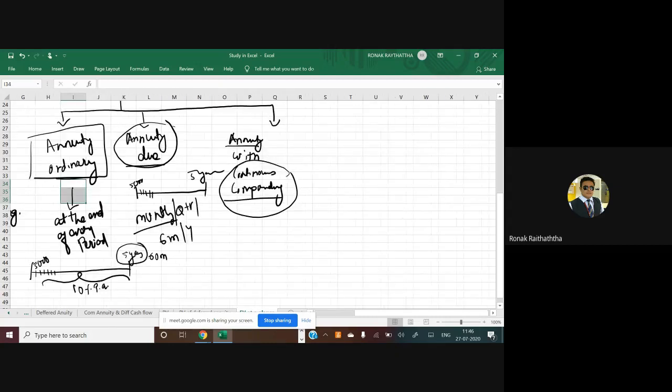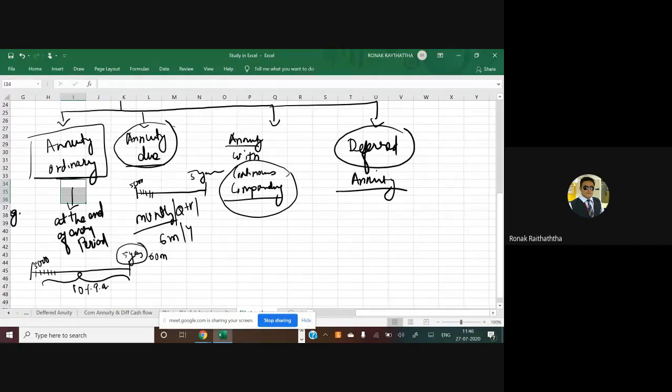Okay, so there is a fourth type as well. That is a deferred annuity. And in what kind of circumstances can a deferred annuity be useful? Try to understand this. Sir, if we are not going to start the investments right now, but after some period we are going to start it, then it's called a deferred annuity. As the name itself suggests, there is a deferment period coming. So let's try to understand the timeline of the deferred annuity.